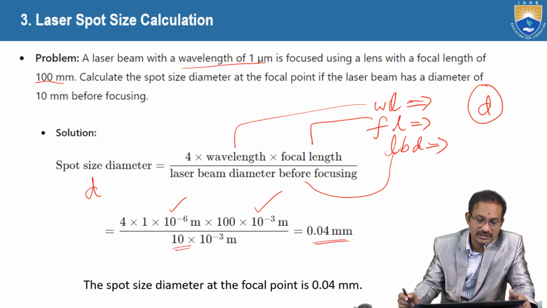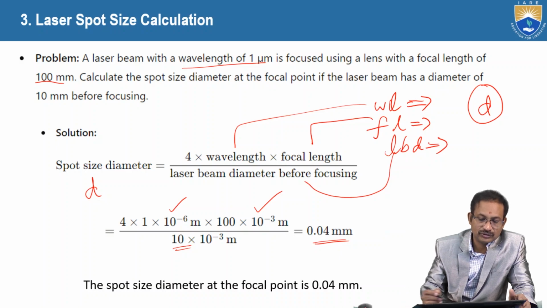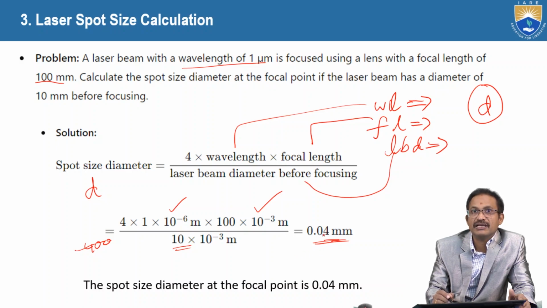Okay, understood? So here this one will get cancelled. This one gets cancelled. So finally this one will remain. So finally 10 power 4 into 10 power minus 5. So finally the value is 0.04 millimeters.